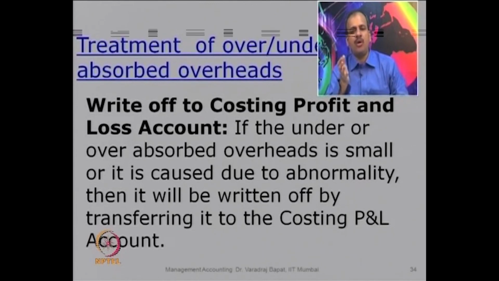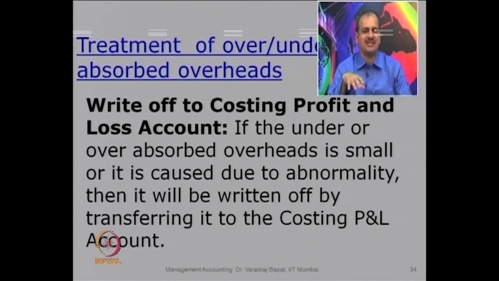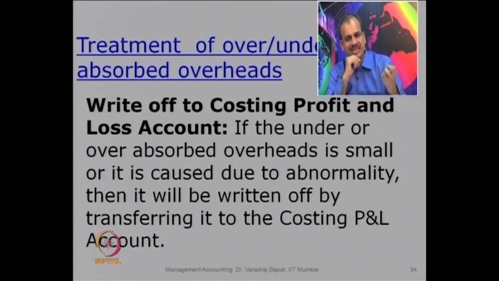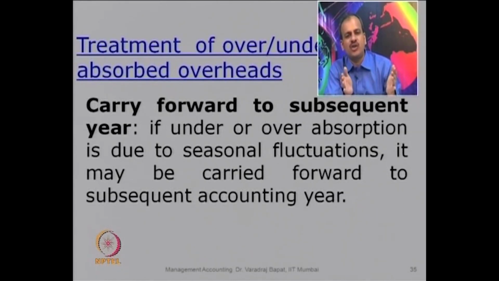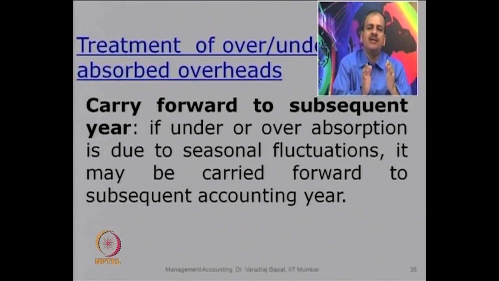Secondly, sometimes the amount is caused due to abnormal causes. Let us say due to accident, due to fire. You cannot charge it to the customers. You have to bear it. So, when it is too small or when it is due to abnormal reasons, it is written off to costing P&L. So, it is not charged to any product. Sometimes it is due to seasonal fluctuations, particularly when you are doing monthly calculation.